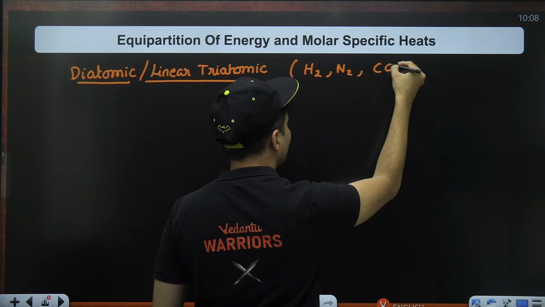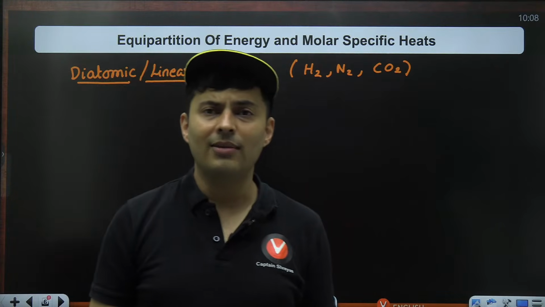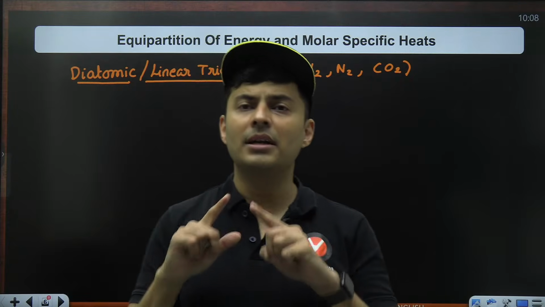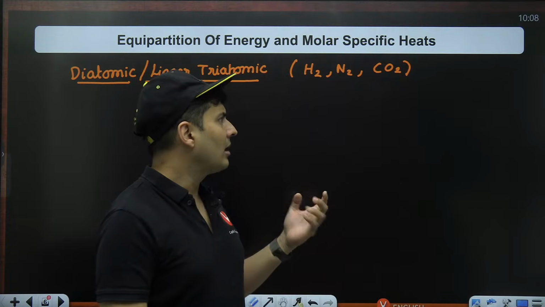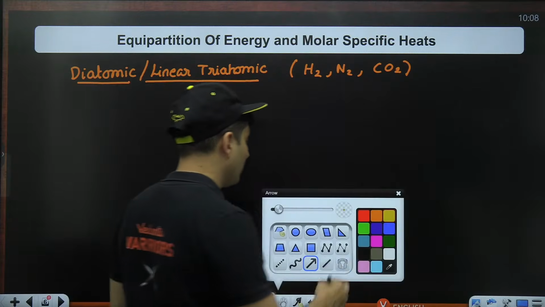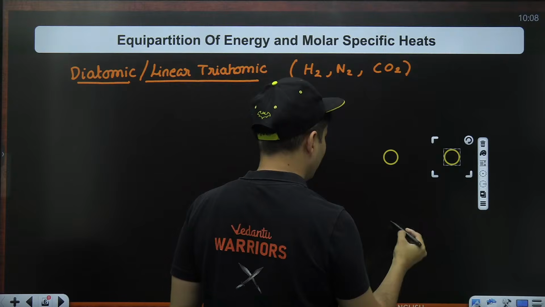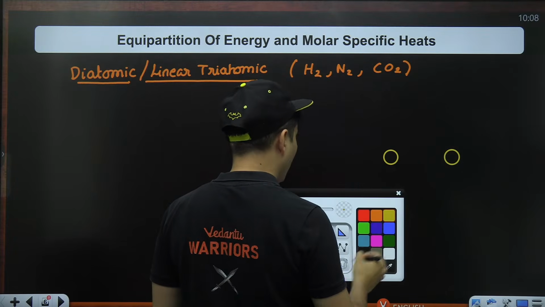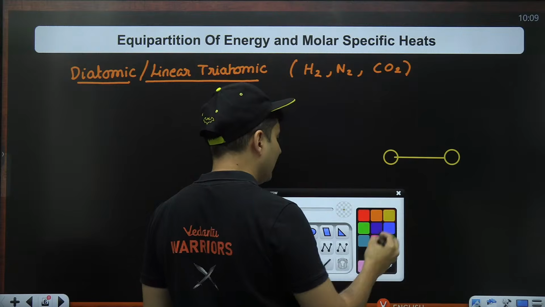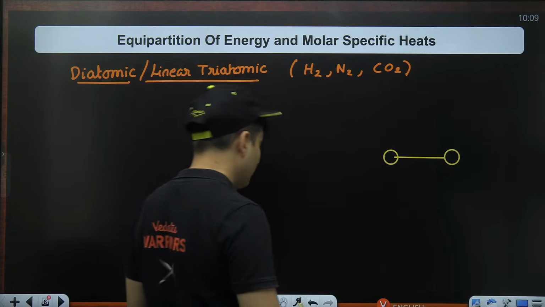Linear triatomic is carbon dioxide. Their bond angle is 180 degrees, just like you have 107-8 degrees for the H2O molecule. It's a non-linear polyatomic molecule. Carbon dioxide is a linear polyatomic molecule. In such situations, whether it is diatomic or polyatomic doesn't matter. As long as it is linear, it has 3 degrees of freedom translation wise.